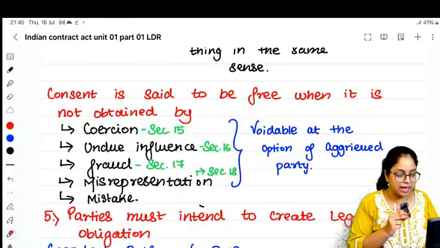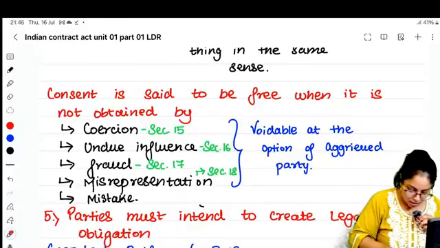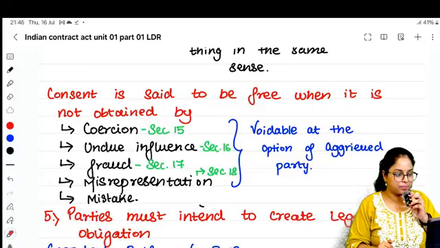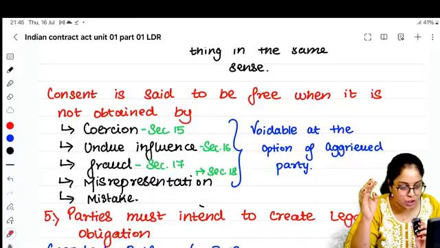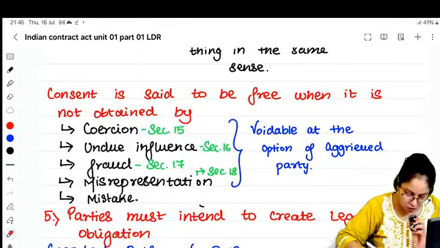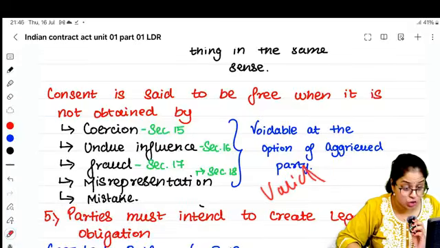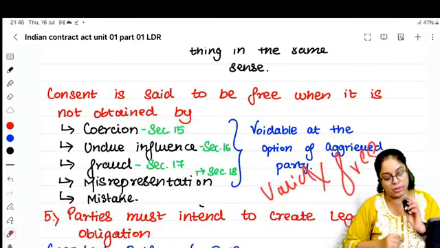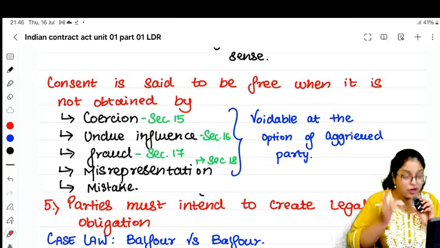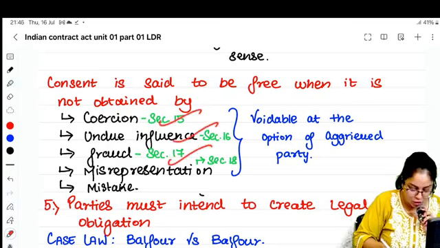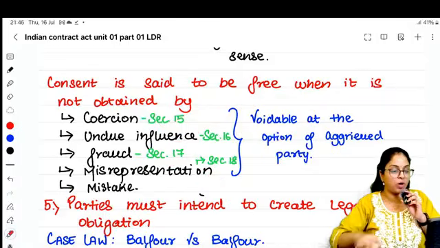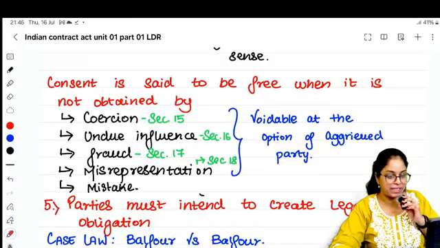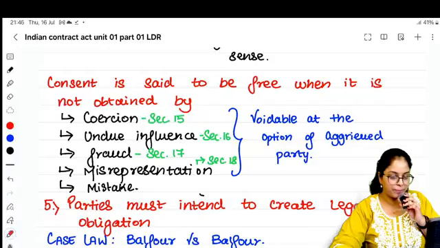Are you able to understand misrepresentation? Absolutely clear, right? So if your consent is obtained by coercion, undue influence, fraud, misrepresentation, or mistake, it's not a valid contract because your consent was not free, right? And if your consent is obtained by coercion, undue influence, fraud, or misrepresentation, the contract is voidable. Don't worry, what is voidable? We will read it in the next part, in types of contract. Don't worry. Okay.